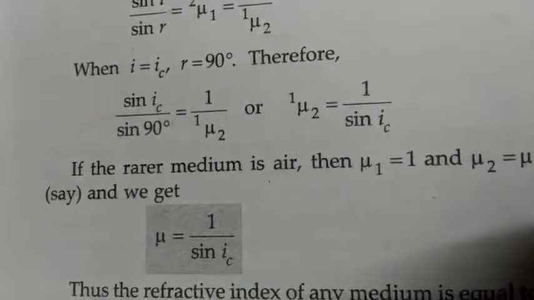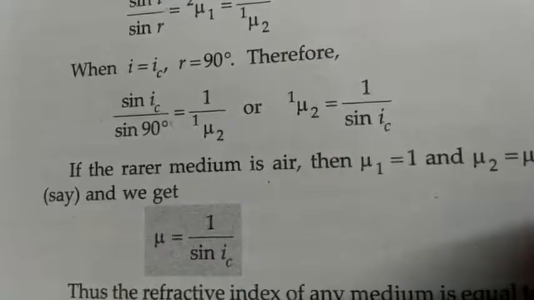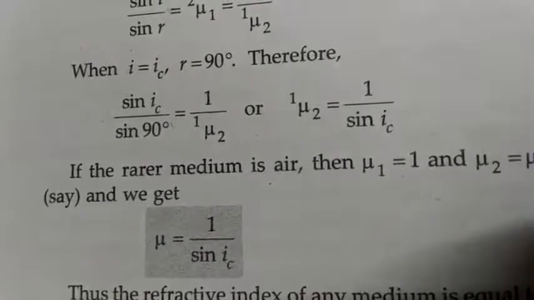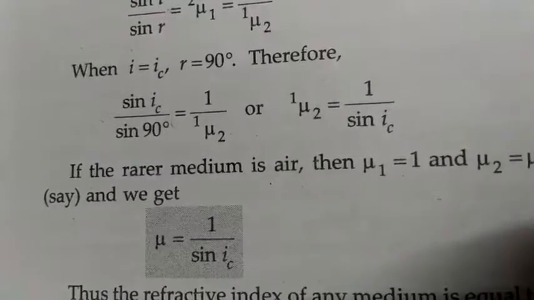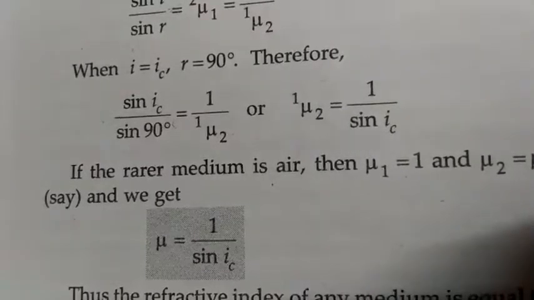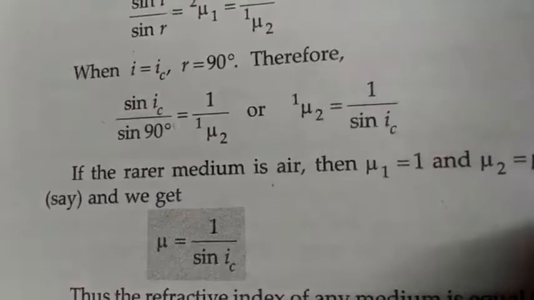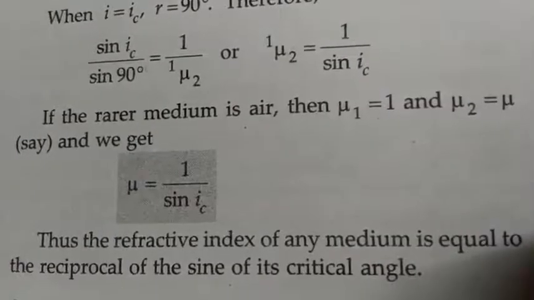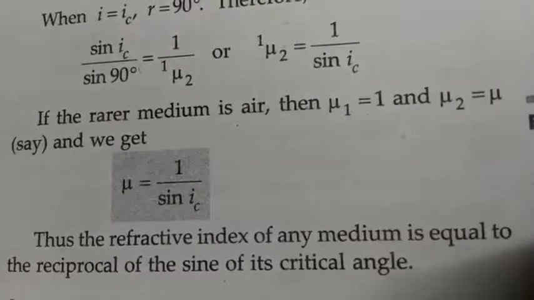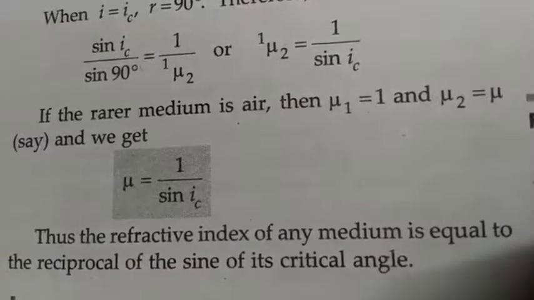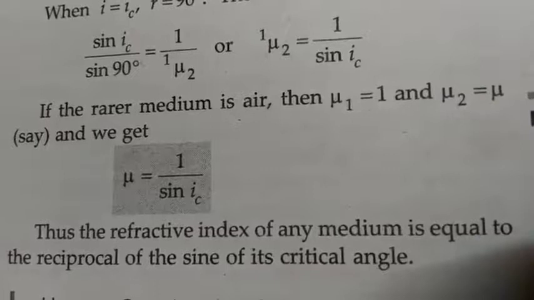That means the refractive index of any medium is equal to 1 upon the sine of the critical angle for that medium. Thus, the refractive index of any medium is equal to the reciprocal of the sine of its critical angle. You must remember this formula.